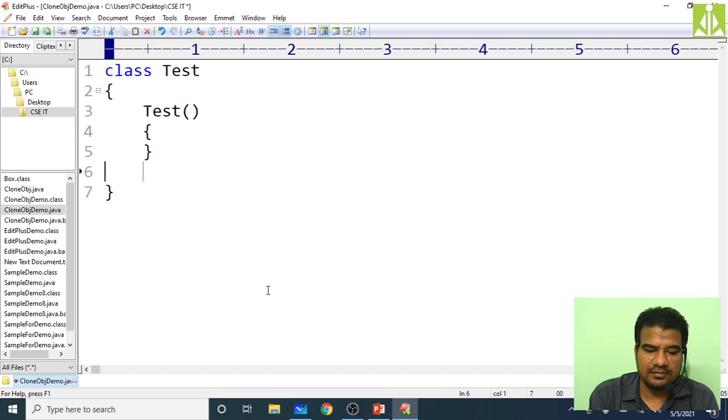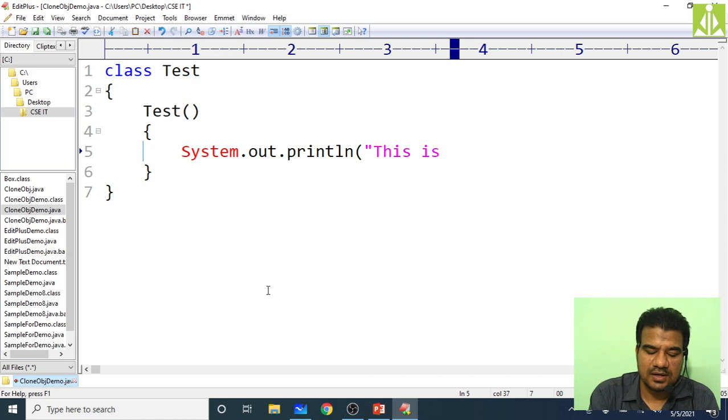Then put your System.out.println of this is my constructor.